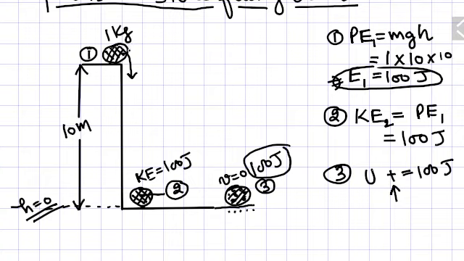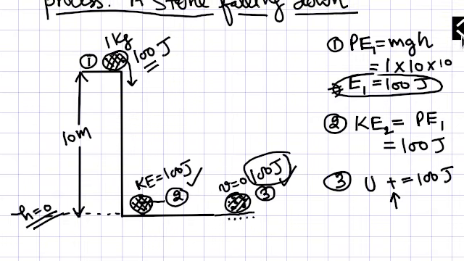So here also it had this potential energy equal to 100 joule. Here also it is kinetic energy equal to 100 joule, and this energy is still here. Because of this energy it had fallen down the height, and that energy is still here with it. You will feel it in the form of temperature. The temperature of the stone will increase. But now we come to the main point.